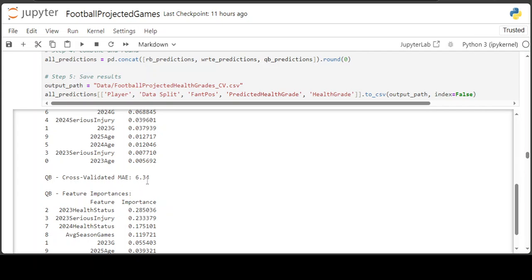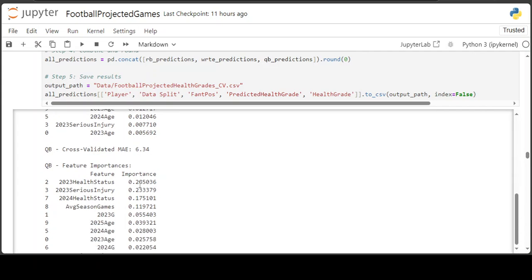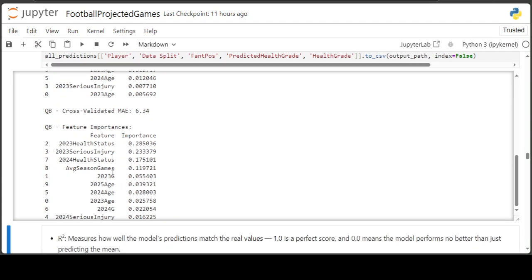The 6.34, I think it might have been 6.441, so it might have gone down a little bit. And you can see here that it did feature the 2023 serious injury. The feature importance is 23% for that, and the health status is 28%.